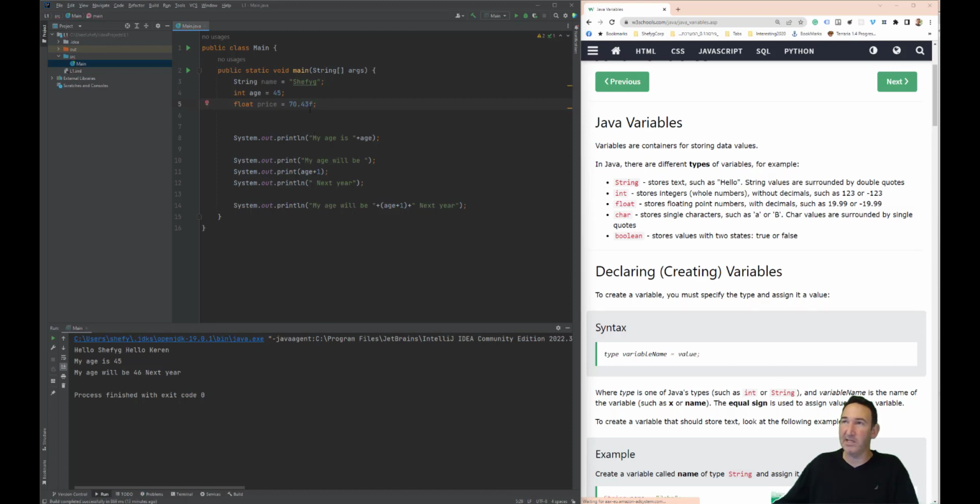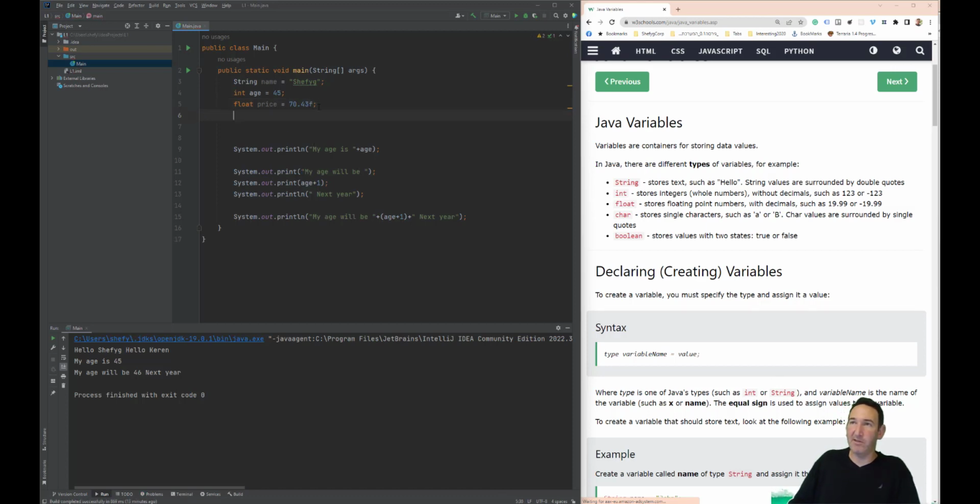So it expects the f here, because there's also double, which is for bigger numbers, and another price. This is, by the way, writing words like this, where the first word starts with lowercase and then every following word starts with uppercase. This is called camel case.